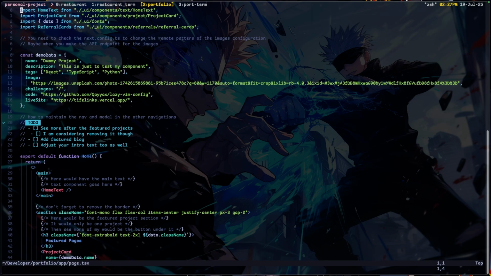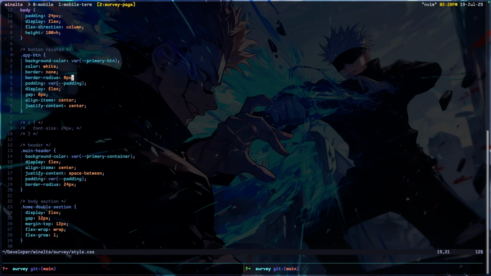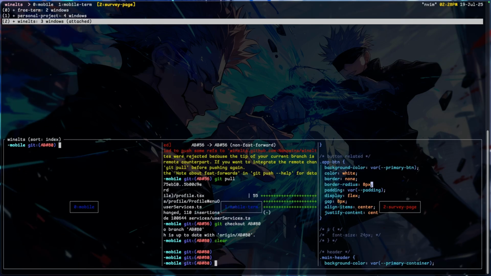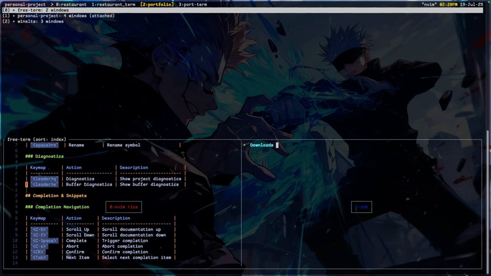So that is leader Q and leader E. So I have diagnostics that shows the whole project diagnostics, and I also have for the current file buffer a map to leader E. So let's go back here. Yes. So once I press leader Q, okay, I don't have any current diagnostics at the moment, but okay, I'll just leave that.